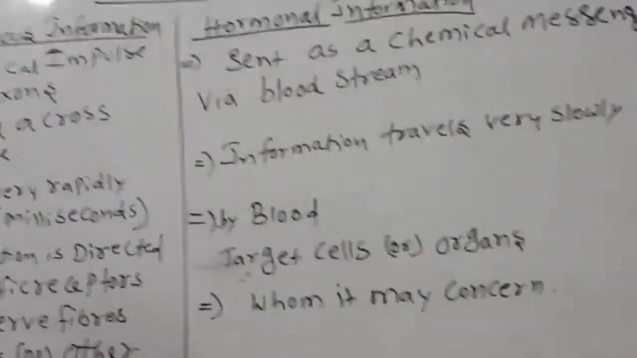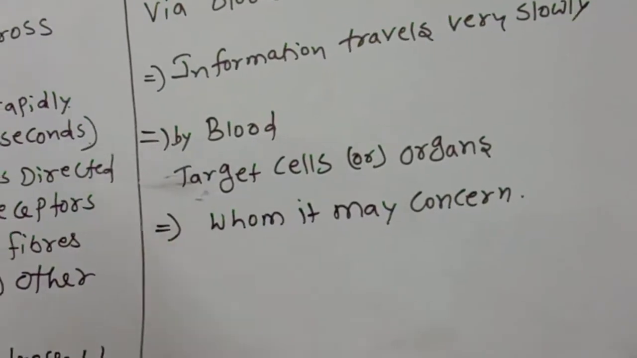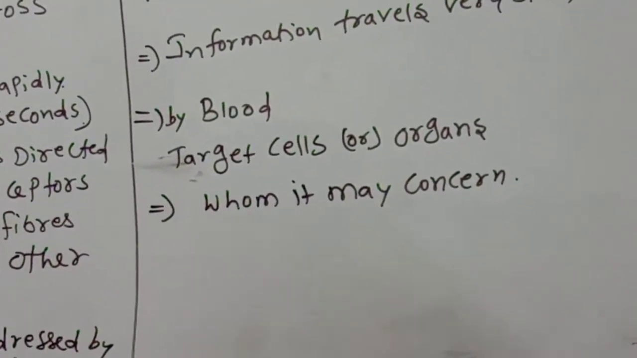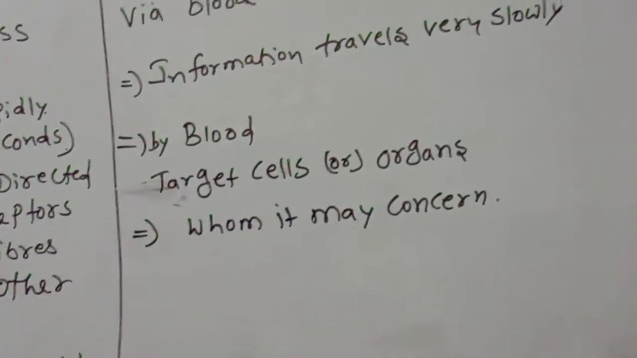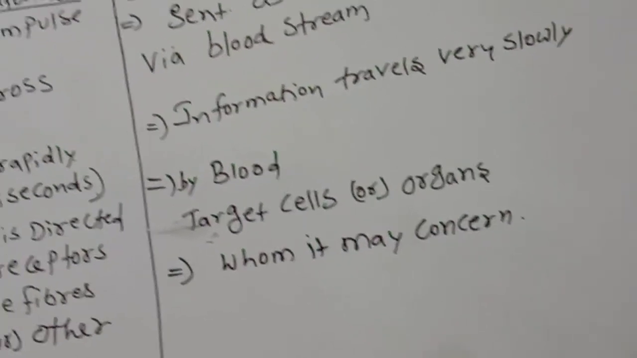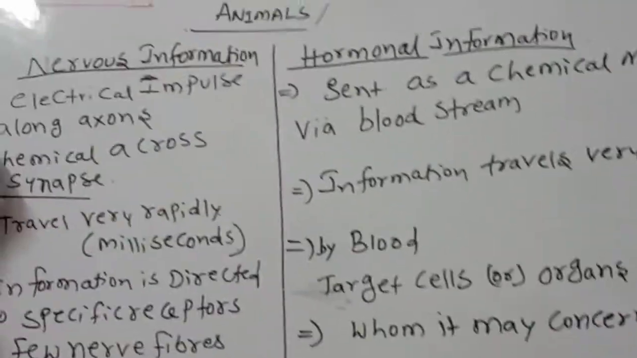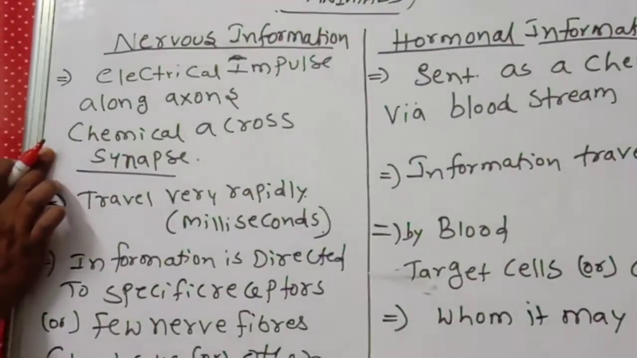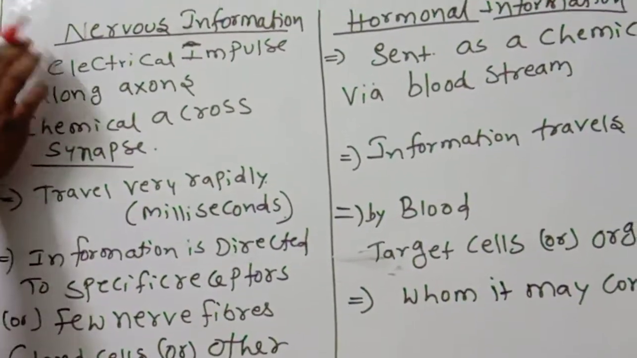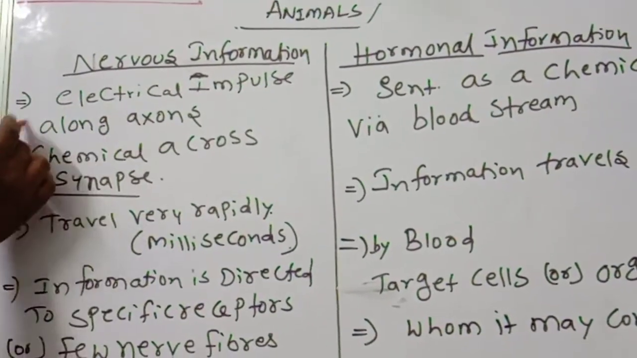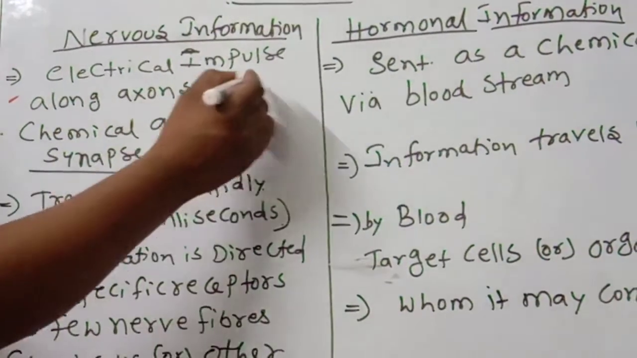Listen very carefully children, some more points are there. What is that one? Nervous system: electrical impulse along axons, the nervous information through electrical impulse along axons, then through the chemical across the membrane.